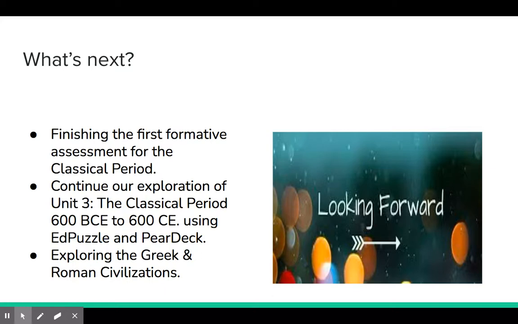What's coming up next? We'll be finishing the first formative assessment for the classical period and continuing our exploration of Unit 3 for the classical period using Ed Puzzle and Pear Deck. We'll be exploring Greek and Roman civilizations.